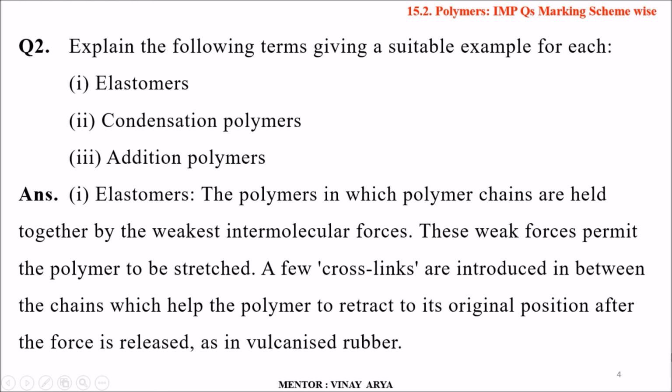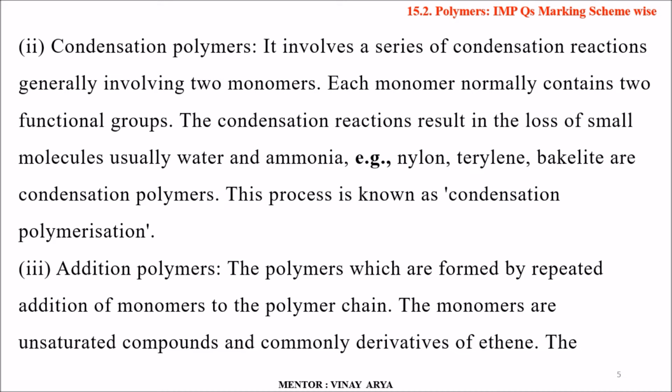Second question, explain the following terms giving a suitable example for each. Elastomers, first one. Second, condensation polymer. Third, addition polymer. Elastomers are the polymers in which polymer chains are held together by the weakest intermolecular forces. These weak forces permit the polymers to be stretched. A few cross-links are introduced in between the chains, which helps the polymer to retract to its original position after the force is released, as in vulcanization of rubber.